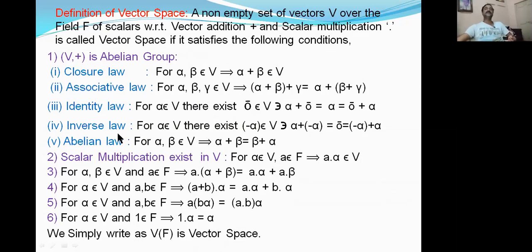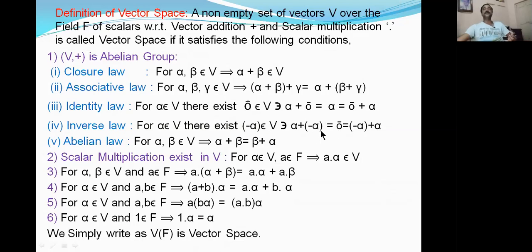The fourth one is the inverse law. For alpha belonging to V, there exists minus alpha belonging to V such that alpha plus minus alpha is equal to 0 bar, the identity vector, which is equal to minus alpha plus alpha. By adding alpha with minus alpha, we are getting the identity element, the identity vector.